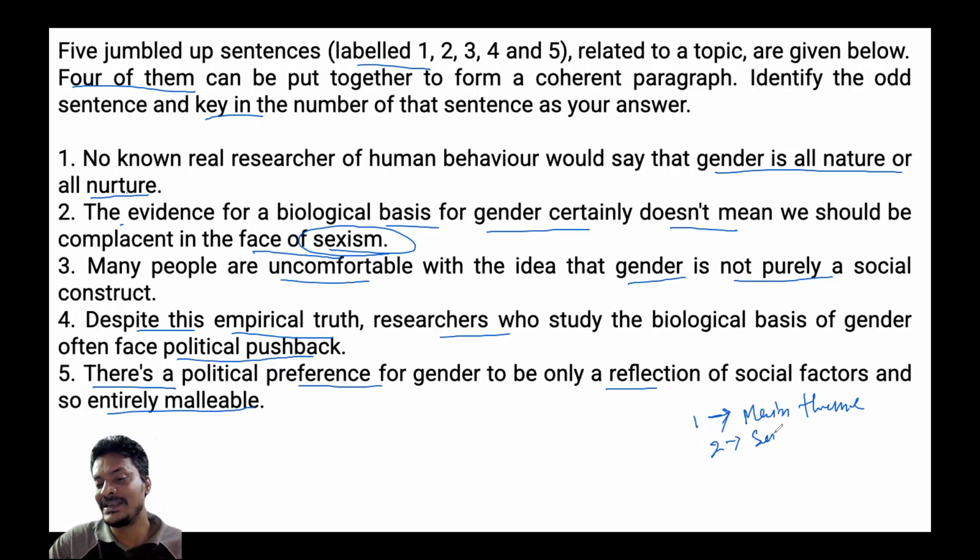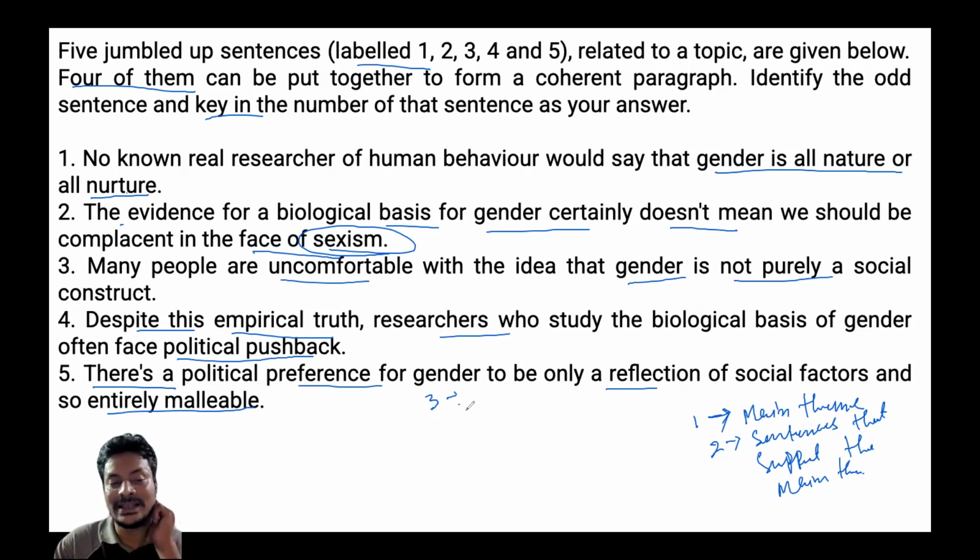Sentences that support the main theme, right? And third is what? Third is to find the sentence that breaks the theme, right?